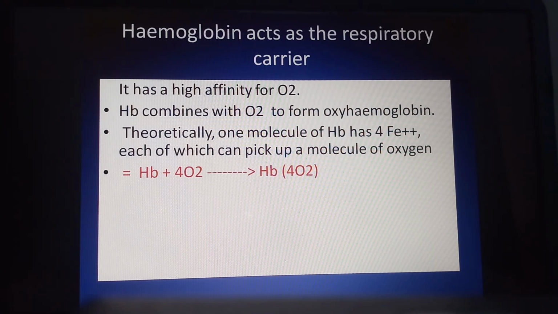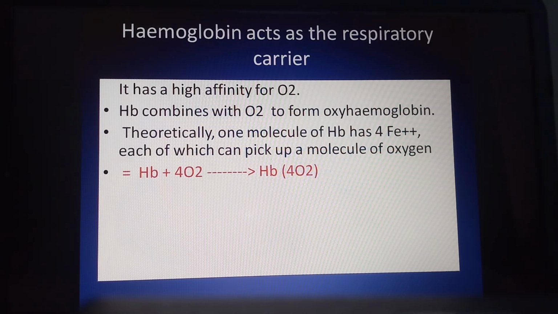This theory gives us an idea. One molecule of hemoglobin has 4 molecules of Fe++, and each molecule of Fe++ picks up 1 molecule of oxygen.